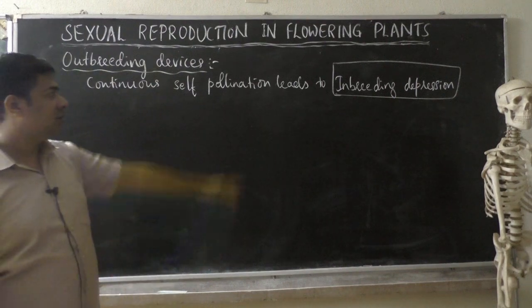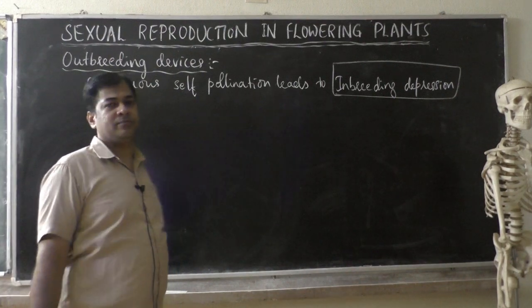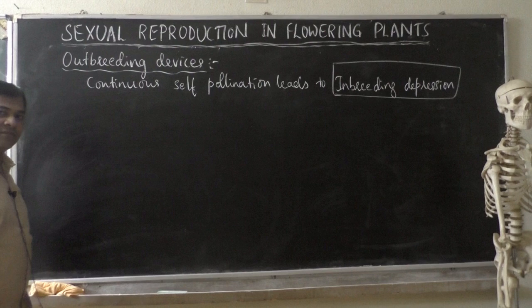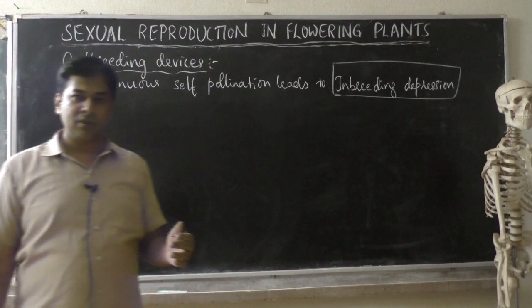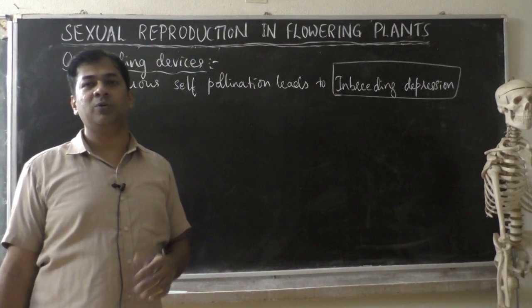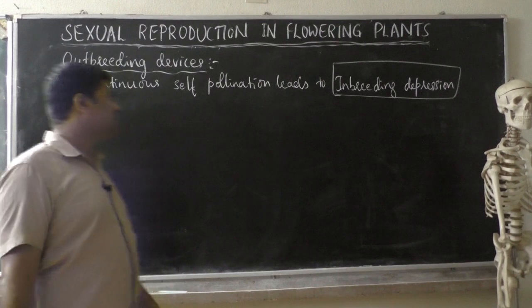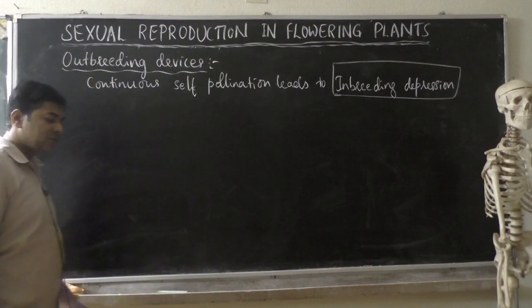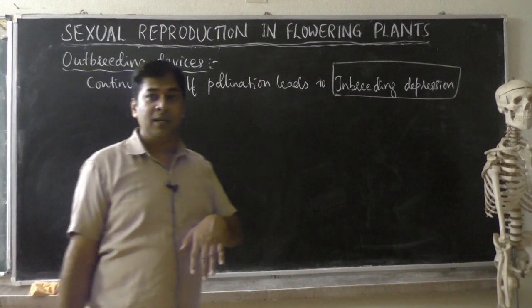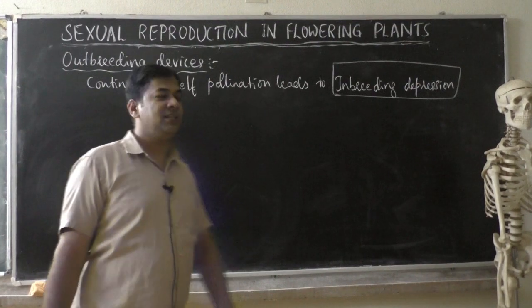The only reason is to avoid inbreeding depression. What are those modifications in the plant to avoid self-pollination? We will see now one by one.